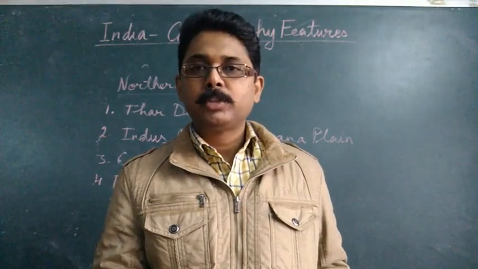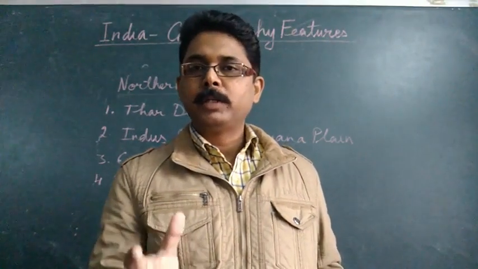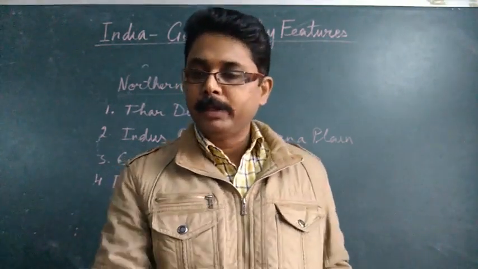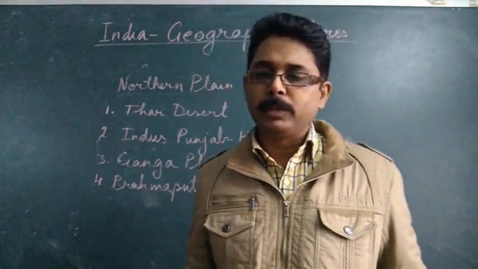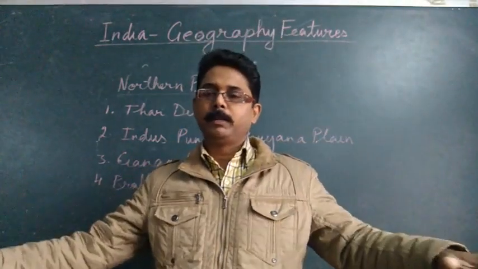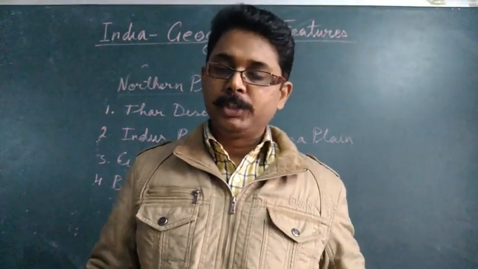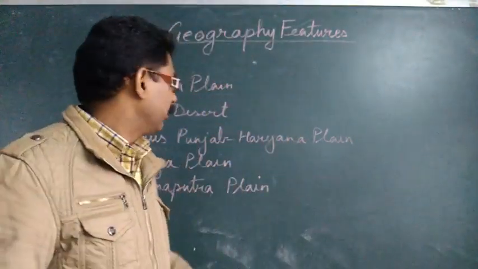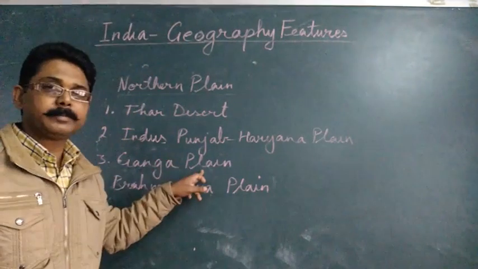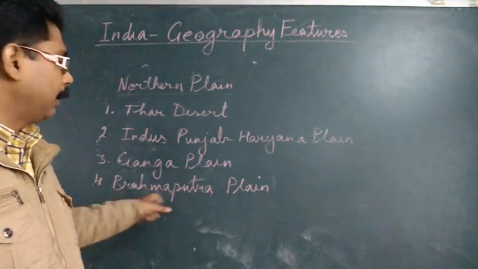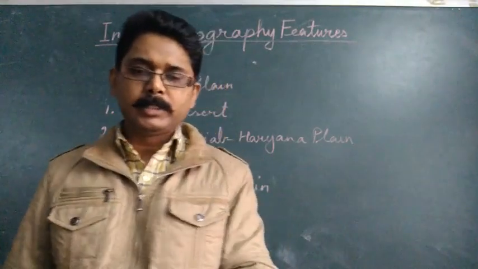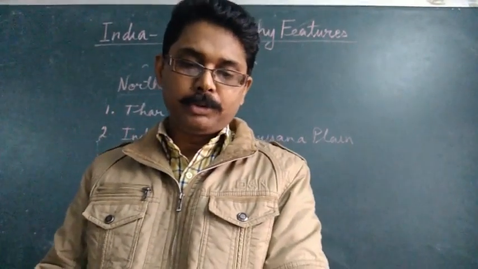Now, how is this agriculture possible? When fertile land is available. So you can find that these fertile lands provide fertile patches of land, and that's why you can find such a big population here in this plain, that is the Ganga plain. Now the fourth one is the Brahmaputra plain. So let's see about the Brahmaputra plain.